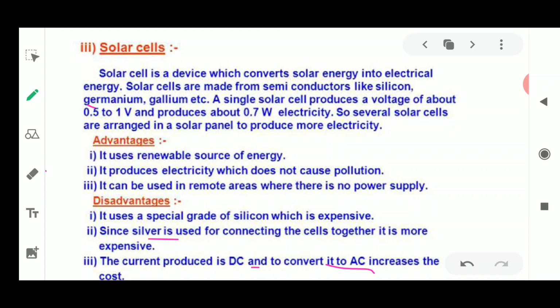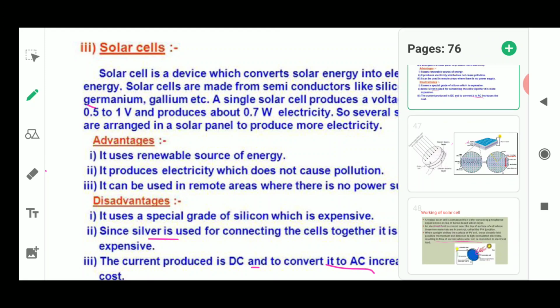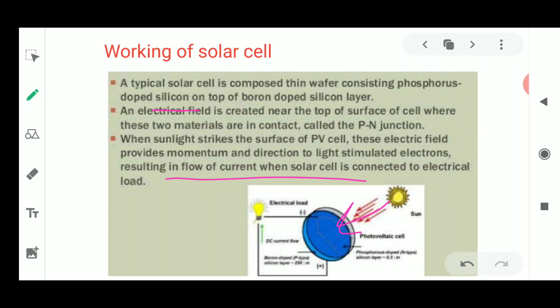So these are the advantages of using solar cell panels, but there are certain disadvantages. We cannot ignore these disadvantages, because it is very costly and utilizes such expensive things, because of which it becomes very expensive for a person to afford. With this, the concept of solar energy and these solar energy devices is over. Next, we will study the energy which is coming from the sun in the next video.